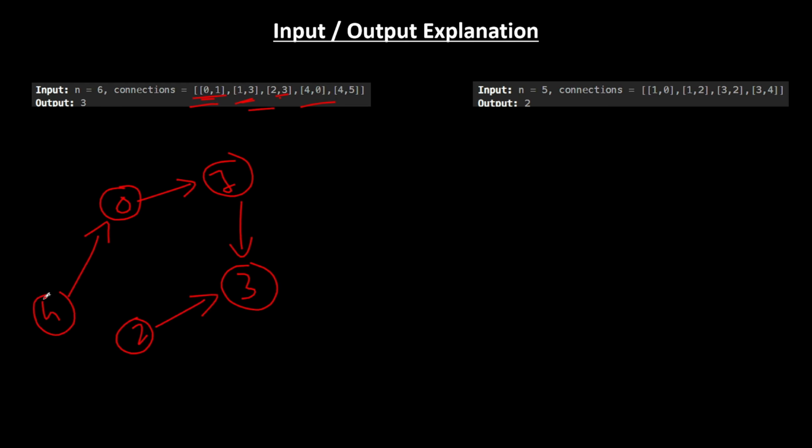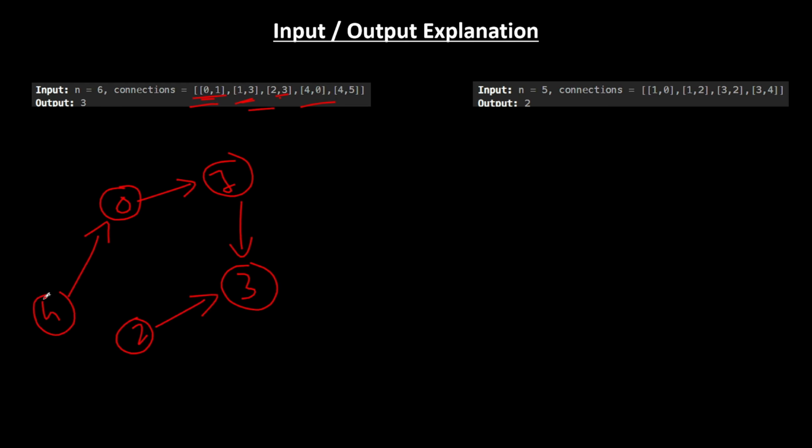Now let's check how many cities can reach capital city, or let's check how many cannot reach capital city. Fine. So can 4 reach capital city? Yes. Can 5? No, because the road or the edge is pointing away from the capital city. Fine. So we have to reverse this towards 4. Now can it reach? Yes, it can. Could 1 reach? Never. So we have to reverse the edge again here. Okay. Could 3 reach? No, it cannot. So we will reverse the particular edge here.